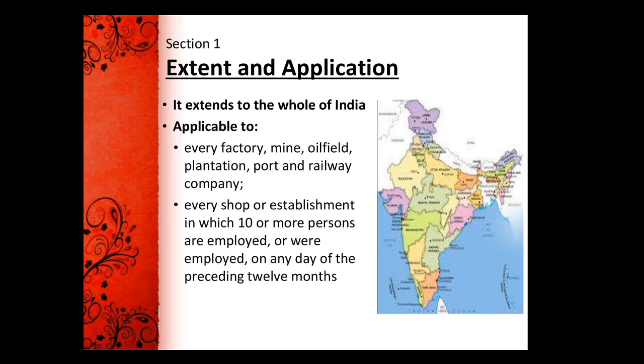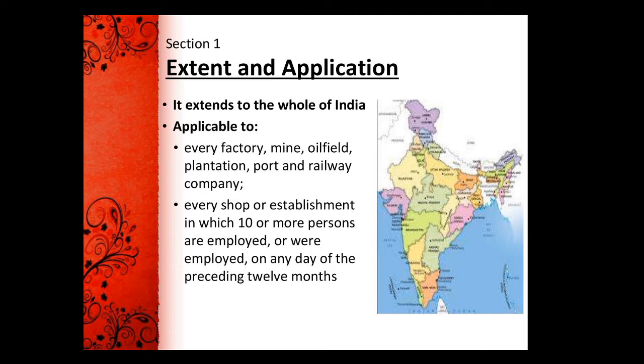The applicable fields are persons working in a factory, mines, oil fields, plantations, ports, and railway companies, and every shop or establishment in which 10 or more persons are working, or were working on any day of the preceding 12 months.